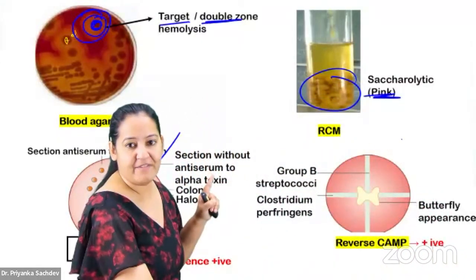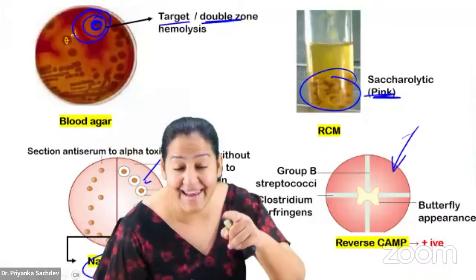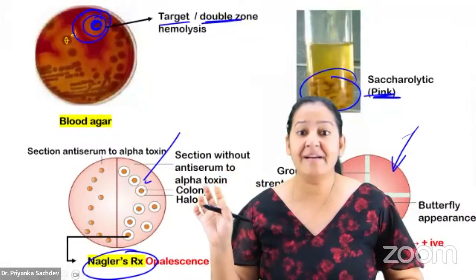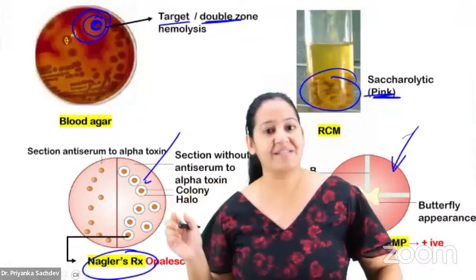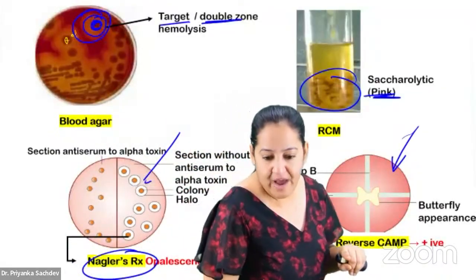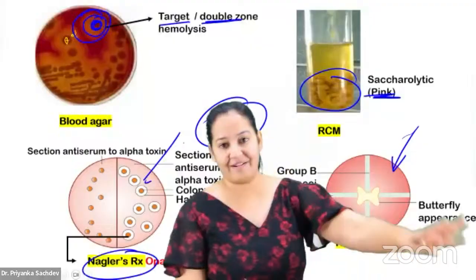I told you one bacteria which is CAMP positive, Streptococcus agalactiae. Right now I taught you Streptococcus agalactiae was CAMP positive and hippurate positive. This one is reverse CAMP positive. So these are the 4 unique features of Clostridium perfringens you have to learn.